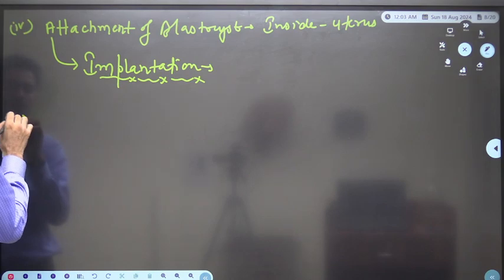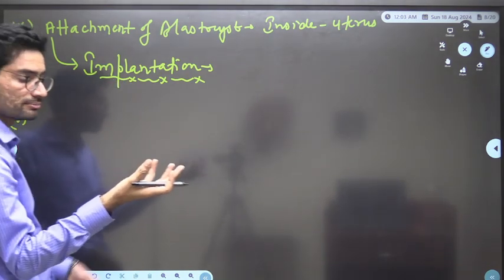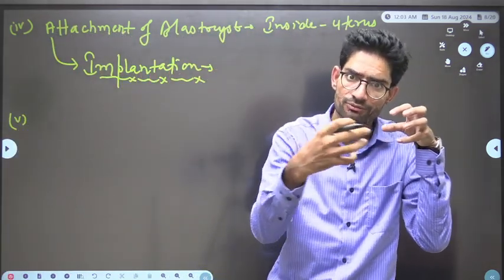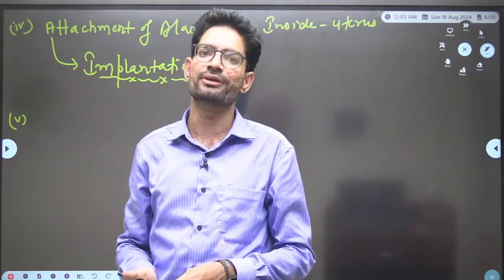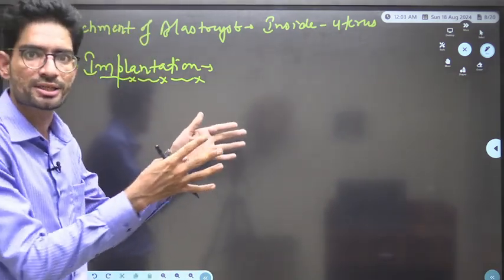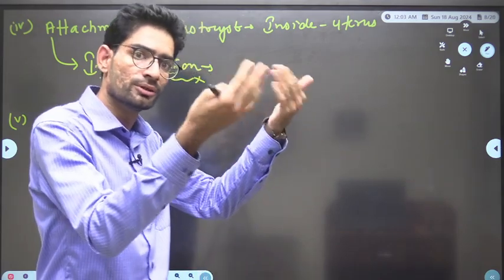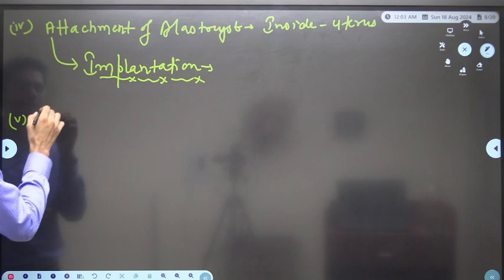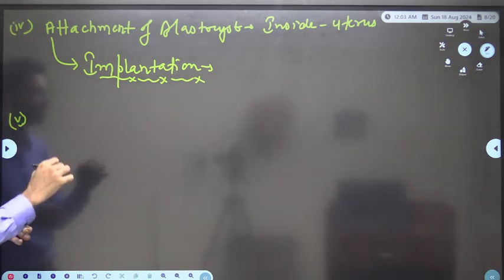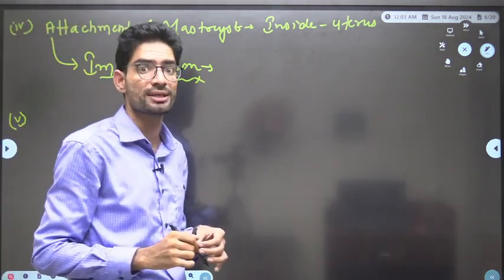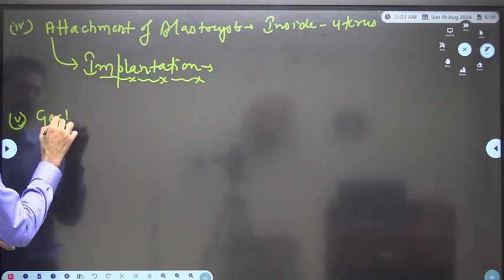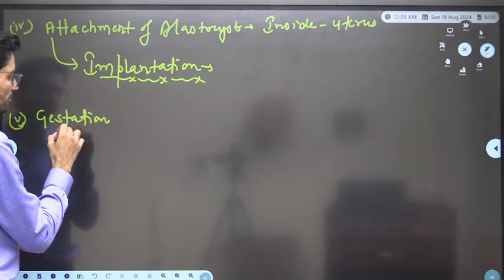The fifth event after implantation is what? When the blastocyst gets implanted into the inner wall of the uterus, the further development of the embryo starts. Say yes or no? And the whole development from embryo to the whole fetus, or the whole baby, occurs inside the uterus, and that phase is known as the gestation period, or gestation.